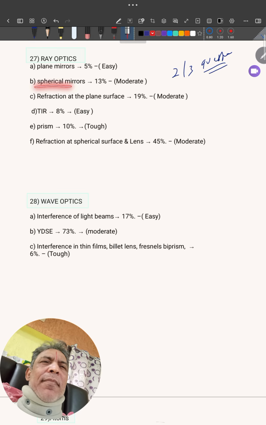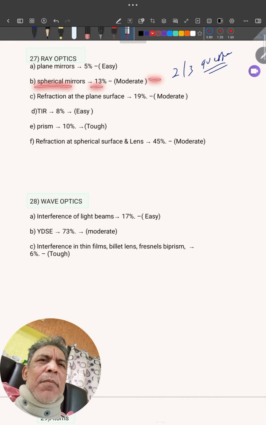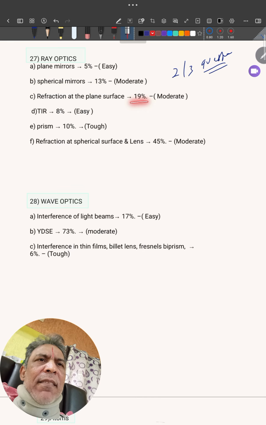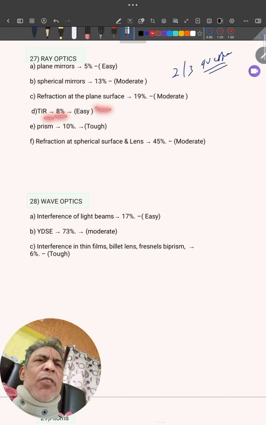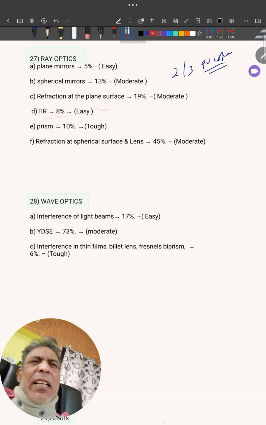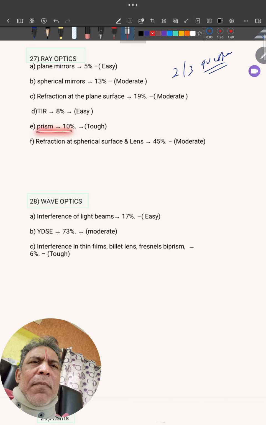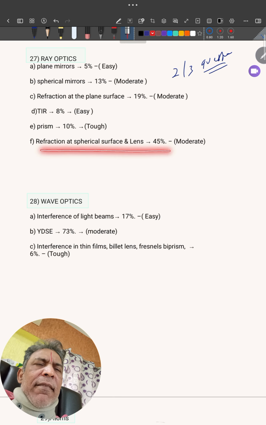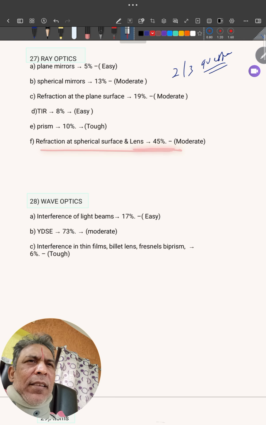Spherical mirrors 13%, moderate, manageable. Refraction at a plane surface 19%. Moderate preparation is needed. Total internal reflection, the weightage is 8% and an easy topic. Critical angle, concept based on sense. Prism, tough, leave it. Refraction at a spherical surface and lens 45%.